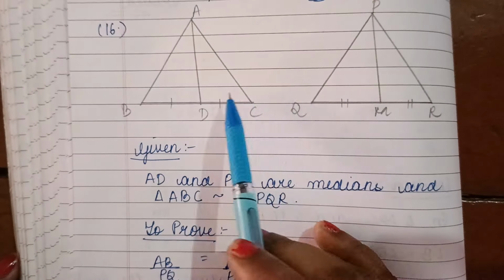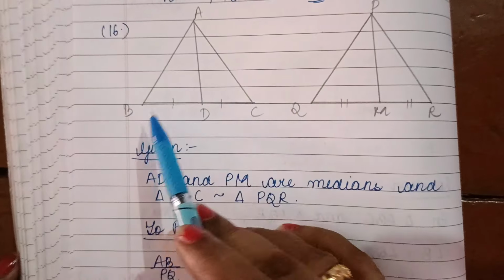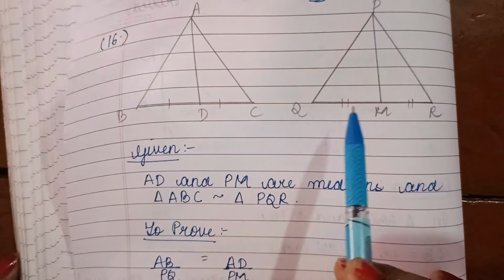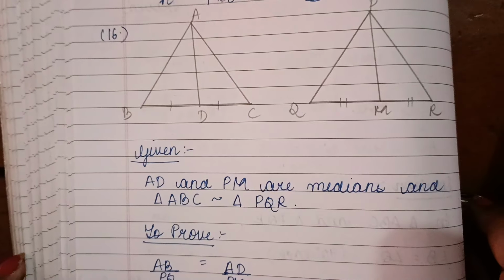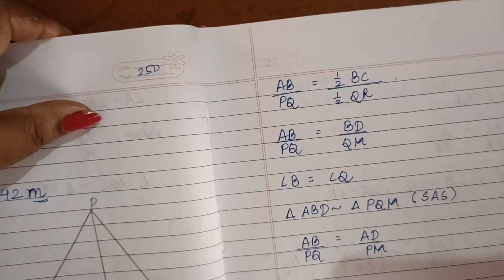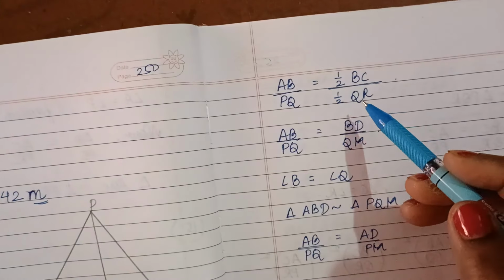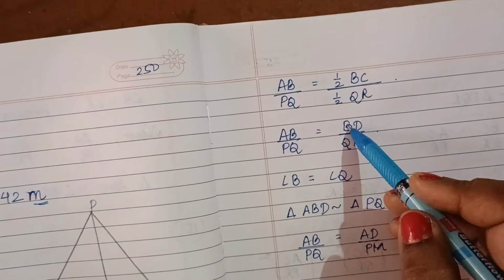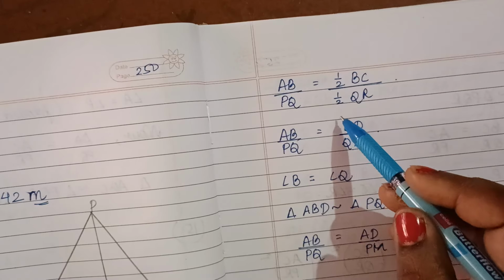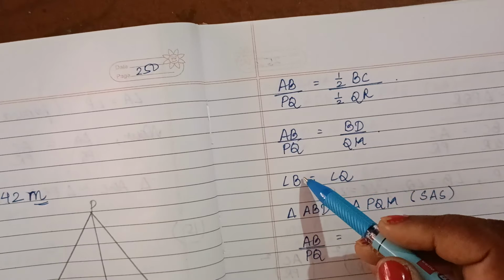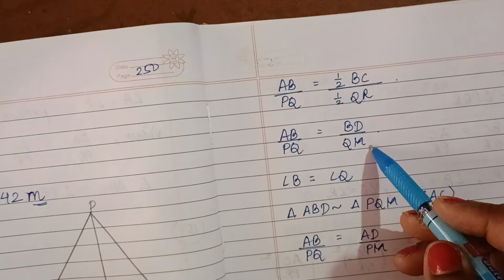Since the two triangles are similar, AB by PQ equals BC by QR. Since AD is the median, in place of BC we can write twice BD, and in place of QR we can write twice QM. The 2 will get cancelled. So AB by PQ equals BD by QM.